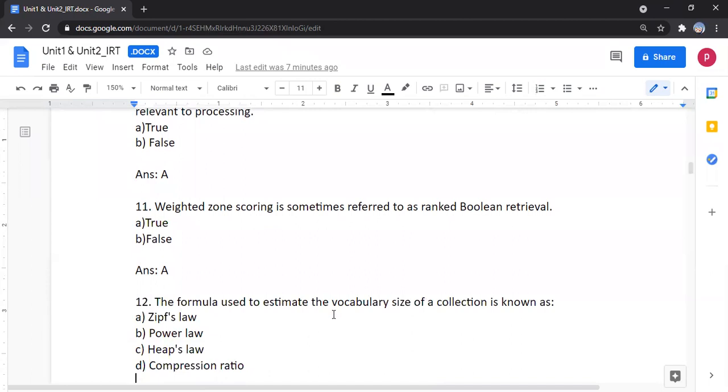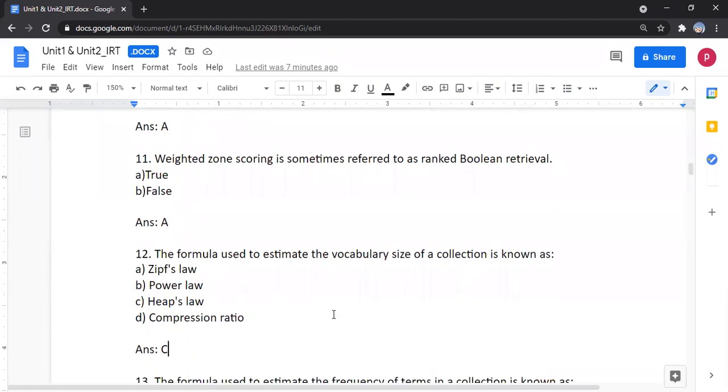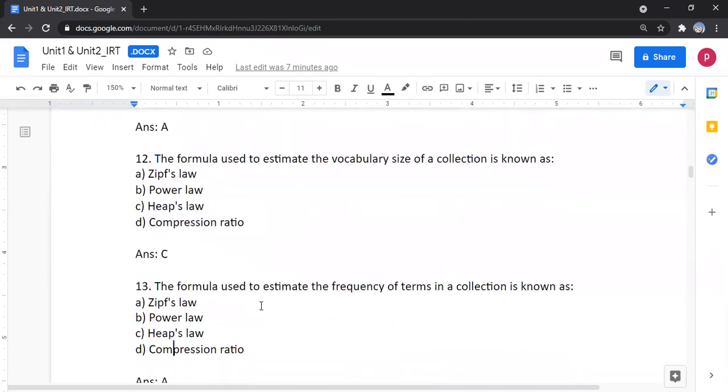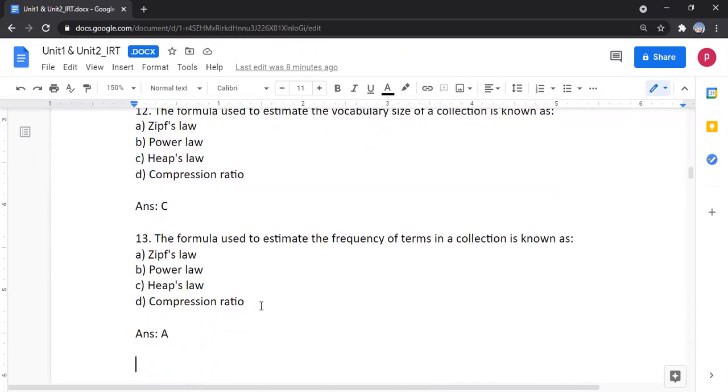The formula used to estimate the vocabulary size of a collection is known as Heap's law. The formula used to estimate the frequency of terms in a collection is known as: the options are Zipf's law, power law, Heap's law, compression ratio. The answer is Zipf's law.